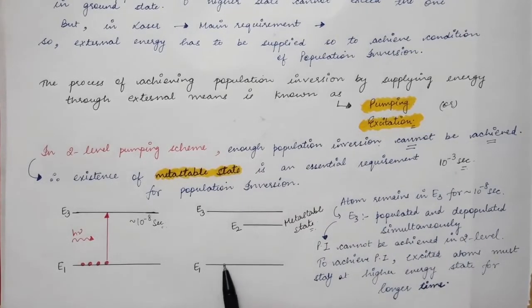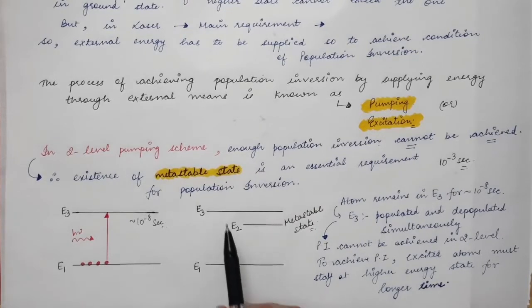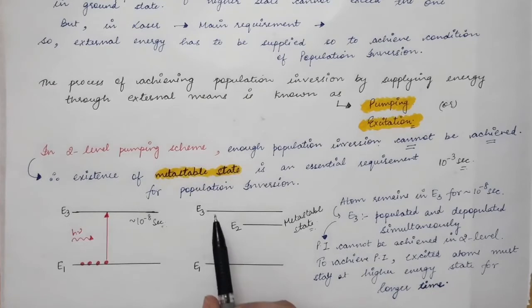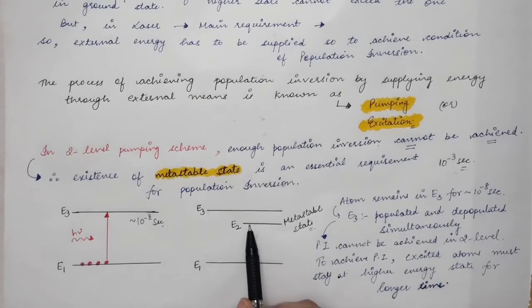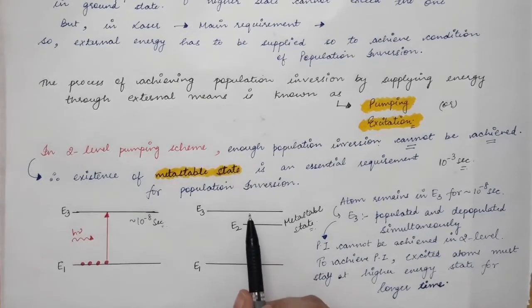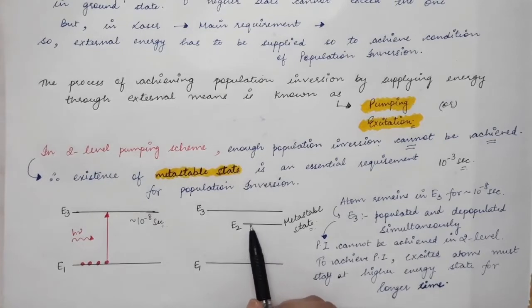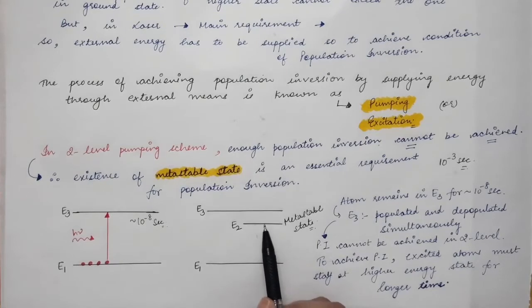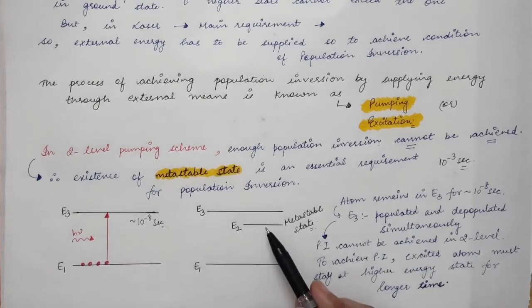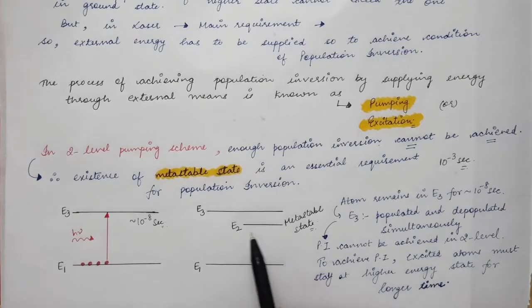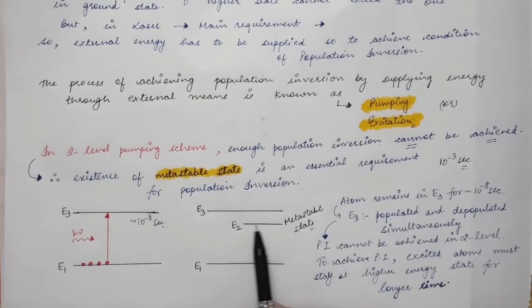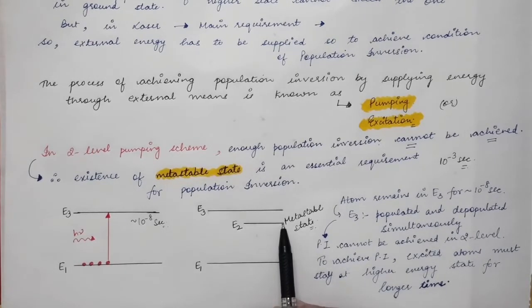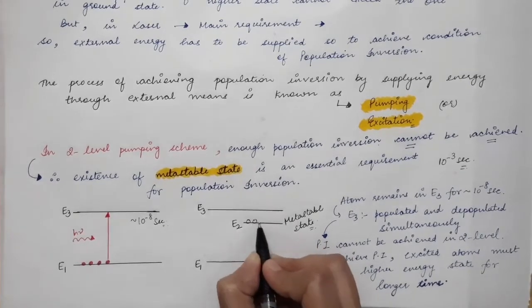So atoms which are present in the ground state are first pumped to the highly excited state, and when they are pumped to the excited state, they go to this E2 energy level. First they go to the E3 energy level, and after that they go to the E2 energy level through spontaneous emission. After a certain amount of time, population inversion is achieved between the E2 and E1 states, because the lifetime of the atoms in this state is very large. So atoms stay in this level for a longer interval of time.